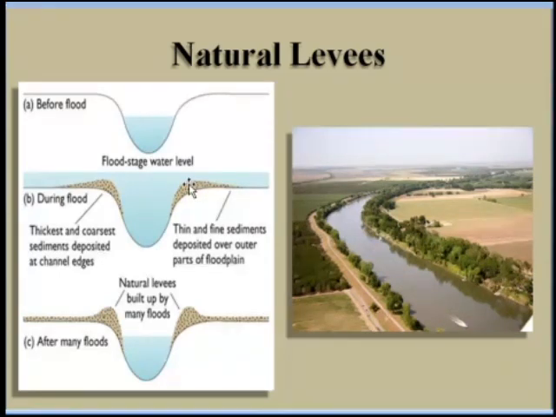the sediments are carried with the river water, okay, and those sediments are deposited at the edges of the channel, okay. They get deposited at the channel edges here, okay. And after many floods it becomes a structure like this, and these structures are called natural levees, okay. Natural levees are built by many floods, okay.